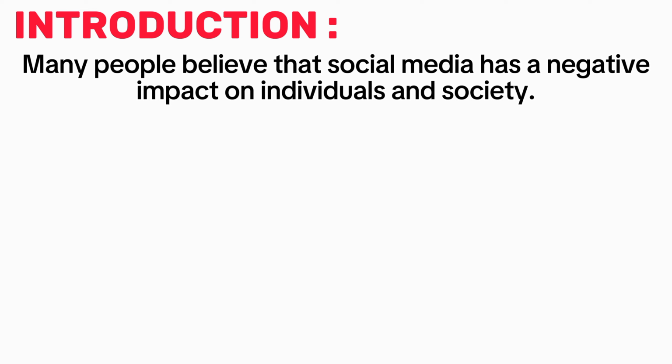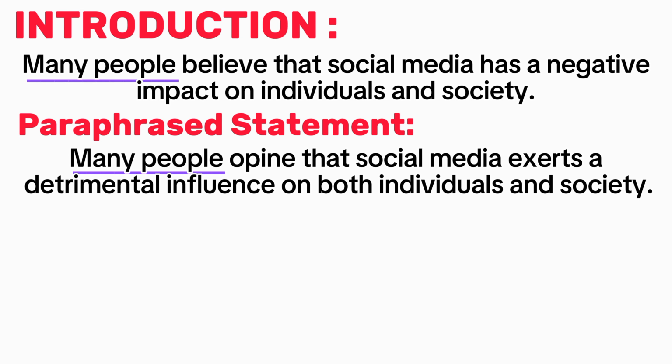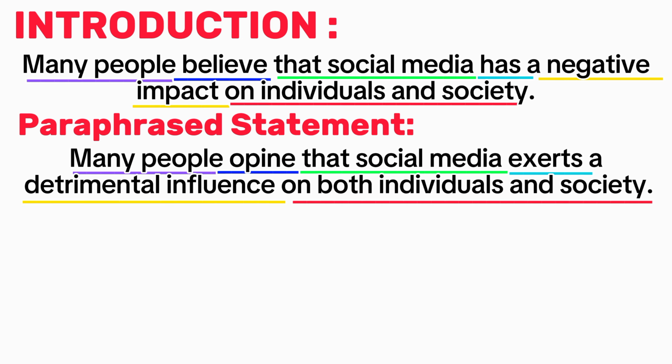Let's write the introduction. Here is the question statement and we'll try to paraphrase it. Many people can remain as it is. Instead of believe, I wrote opine. That social media can remain as it is. Has a negative impact on individuals and society. Exerts a negative impact, detrimental influence on both society and individuals can remain as it is. Remember that you don't need to paraphrase every single word. Just paraphrase the major words.